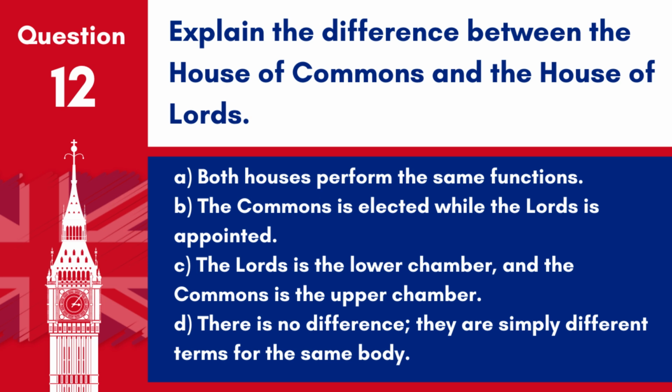Question 12. Explain the difference between the House of Commons and the House of Lords. A. Both houses perform the same functions. B. The Commons is elected while the Lords is appointed. C. The Lords is the lower chamber and the Commons is the upper chamber. D. There is no difference. They are simply different terms for the same body.